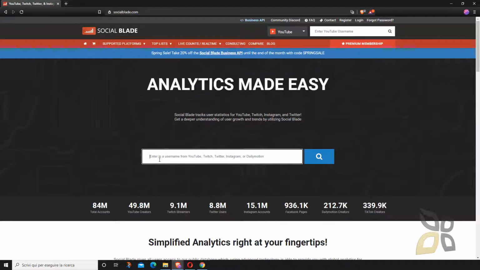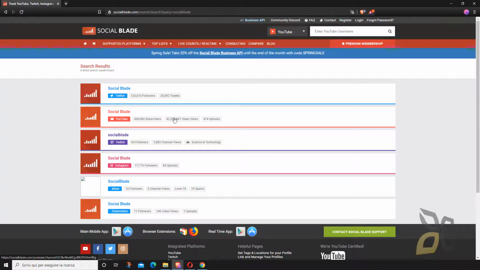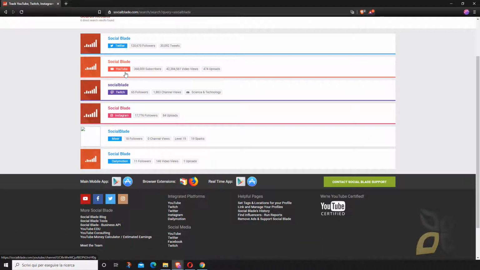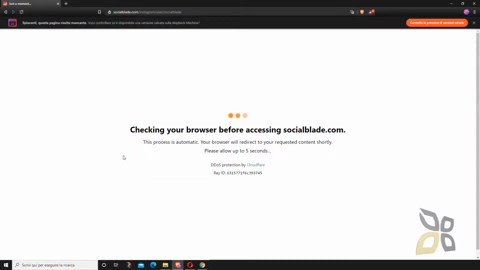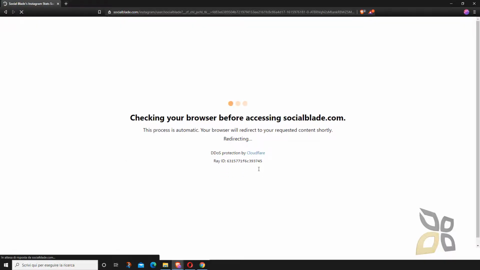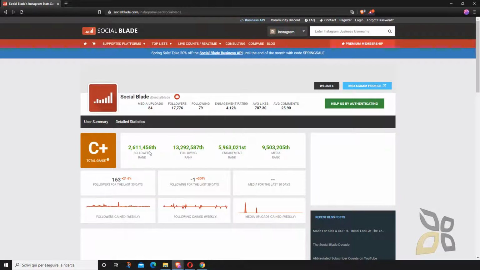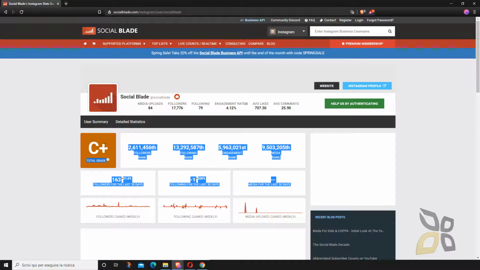For example, I can type Socialblade and hit enter or click the search, and you can see Socialblade has a Twitter account, a YouTube channel, a Twitch channel, and more, Instagram, and so on. So if I want to see how this is going, for example here, I can just wait for a little bit and it will give me the various ranking and the numbers of this particular account. Now probably they are not too strong on Instagram, so this is showing me here C+.